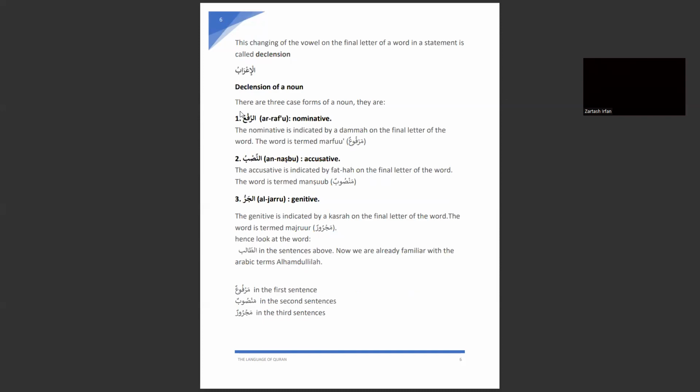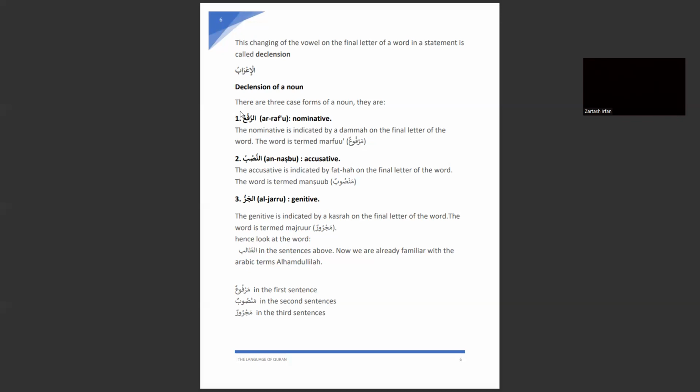Okay, so this changing of the vowel on the final letter of a word in a sentence is called declination, the i'rab in Arabic. So there are three cases or three forms of a noun according to declination: the rafa, the nasab, and the jar. The rafa is indicated by a dhamma on the final letter of the word, and the word is termed marfu.